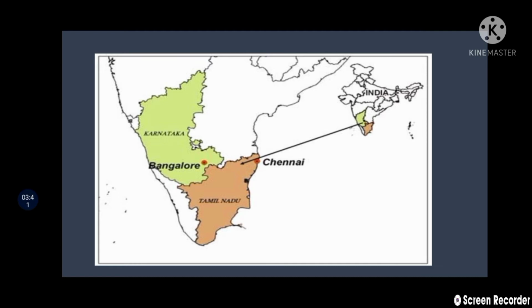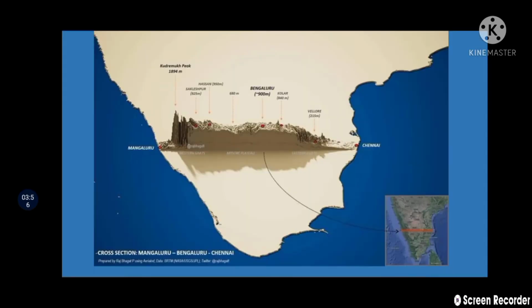We have one example. We have learned the example of Bangalore and Chennai, which are almost on the same latitude, right? But Bangalore is much cooler than Chennai because it is 3,100 feet above the sea level. Chennai is located almost at the sea level.